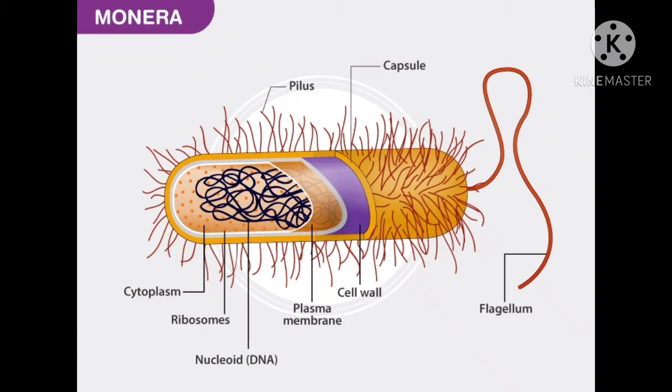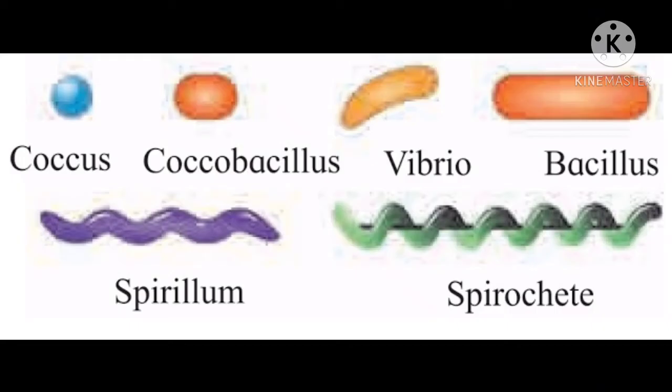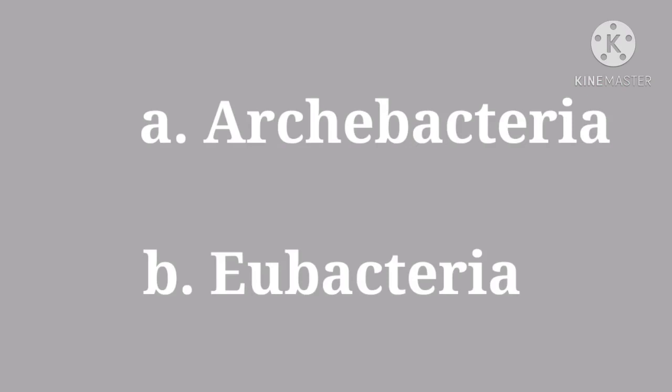Morphologically, bacteria are categorized into 4 groups: spherical, which is called coccus; rod shape, called bacillus; comma or kidney shape, called vibrio; and spiral shape, called spirillum. On the basis of evolution, these bacteria can be further classified into 2 groups. The very first one is Archaebacteria and the second one is Eubacteria.